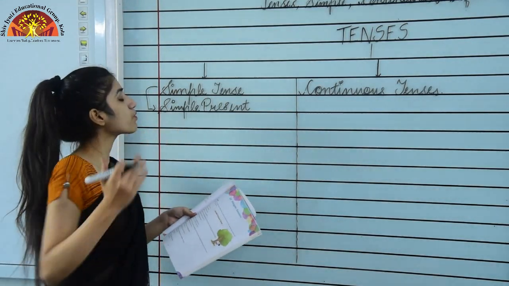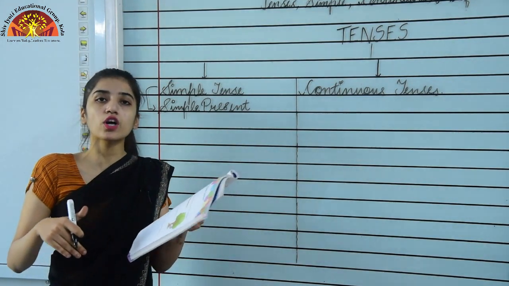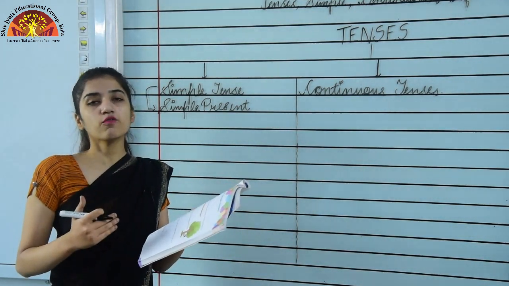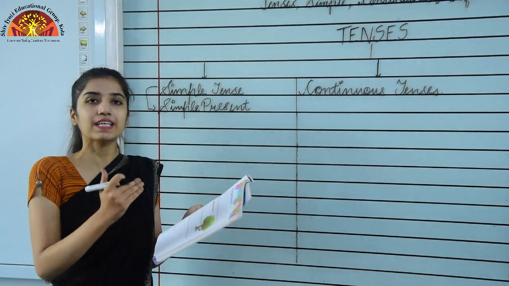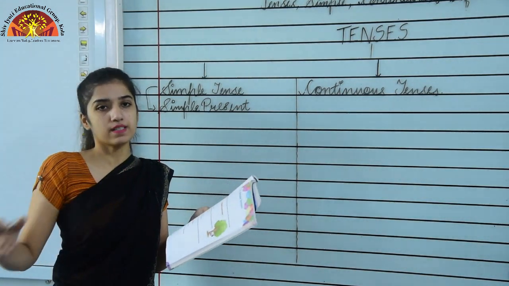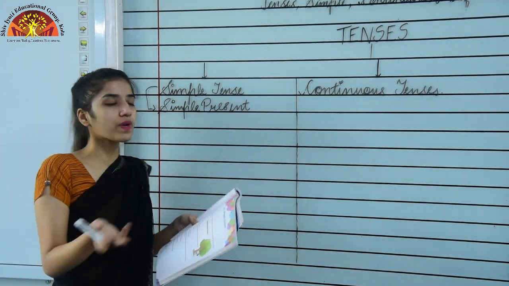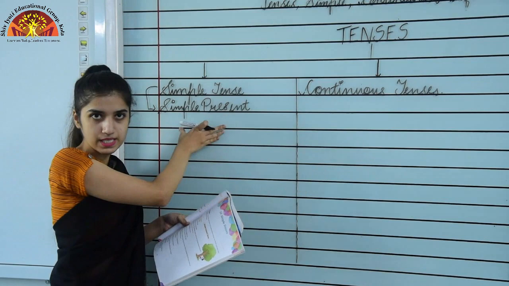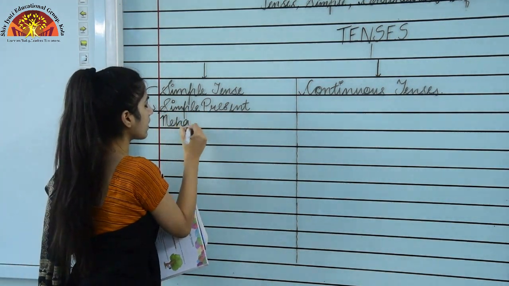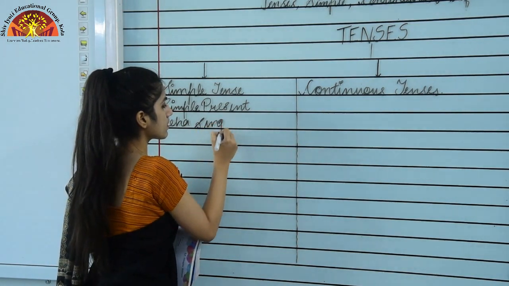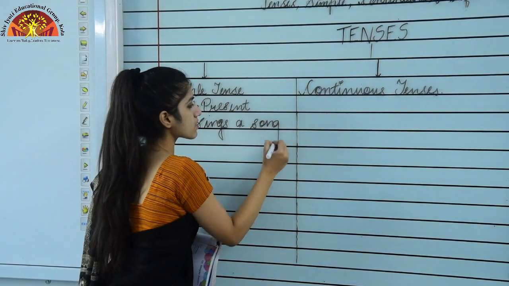So this is the rule for simple present tense, and for the uses of simple present tense, you can refer to your chapter which is starting from page number 55. Okay, so you can see the rules of these tenses according to the topics given. So first is simple present. As I told you the rule, we will see an example related to simple present tense, that is, Neha sings a song.